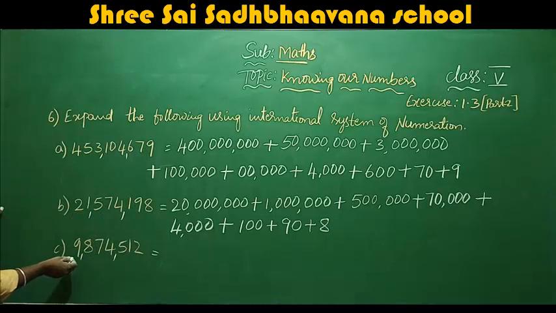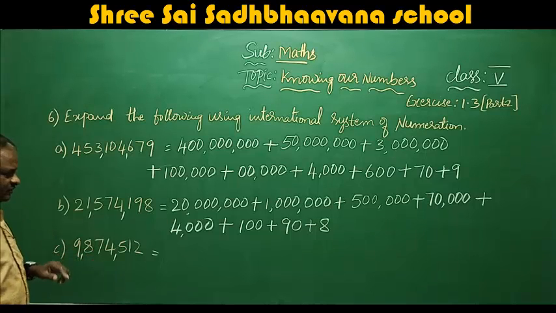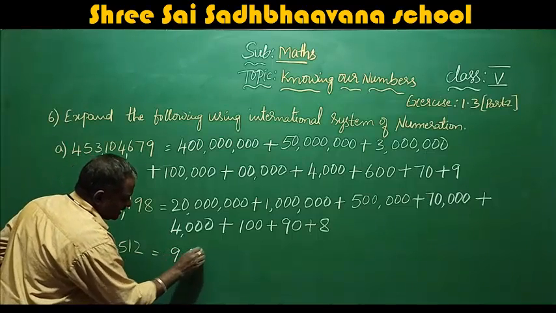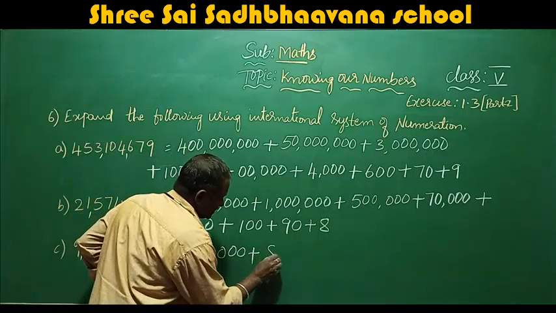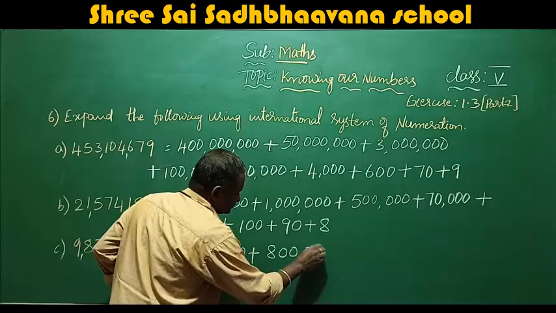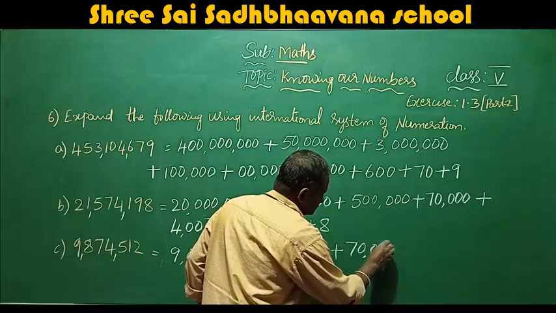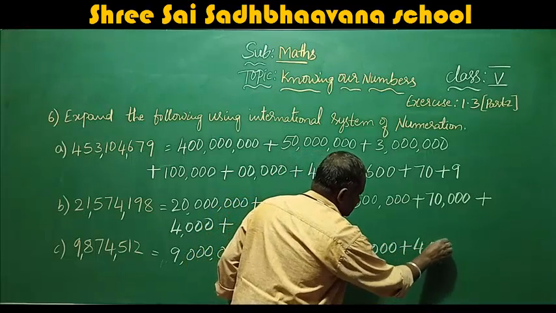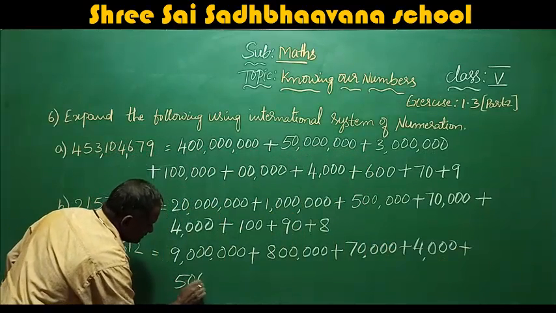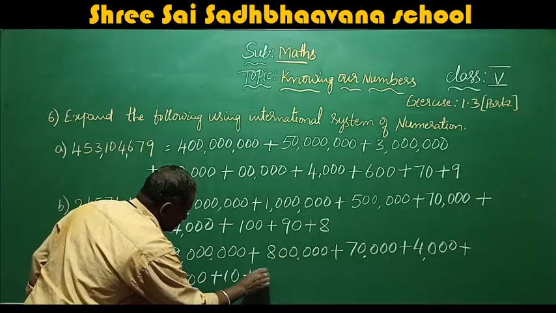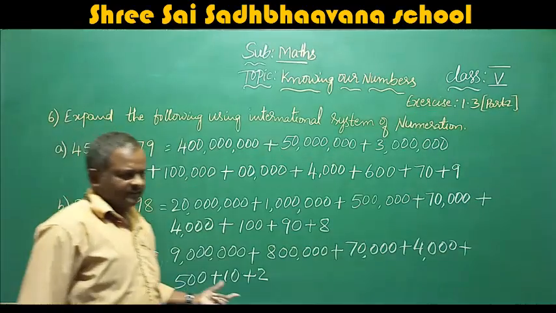Okay. Next, when you come to here, the same: 9,874,512. So first you write 9 million, plus 800,000, plus 70,000, plus 4,000, plus 500, plus 10 plus 2. 512.